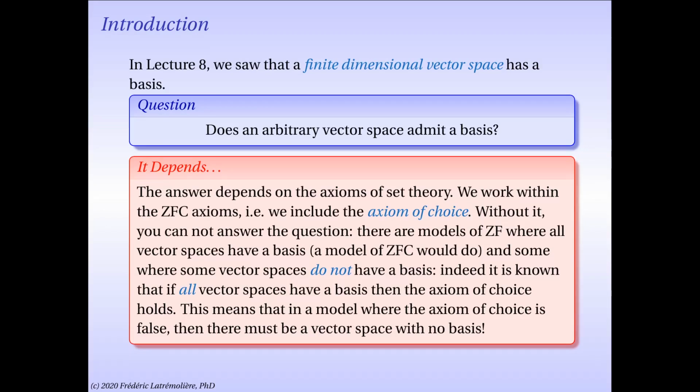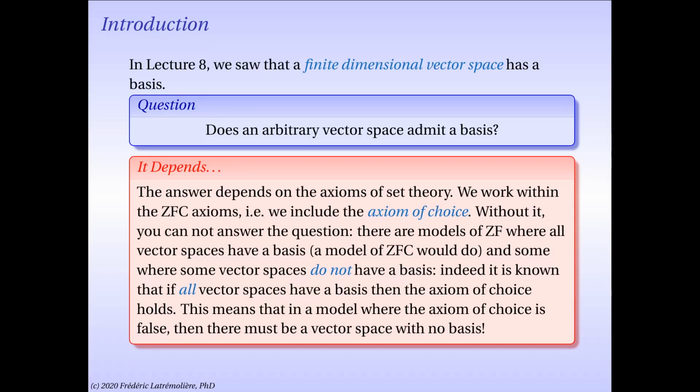Now, without the axiom of choice, it is actually impossible to answer the question whether an arbitrary vector space admits a basis. The reason is that there are models of Zermelo-Frankel where all vector spaces have a basis. Any model of ZFC would do. But there are also some models where some vector spaces do not have a basis. And indeed it is known that if all vector spaces have a basis, then the axiom of choice must hold.